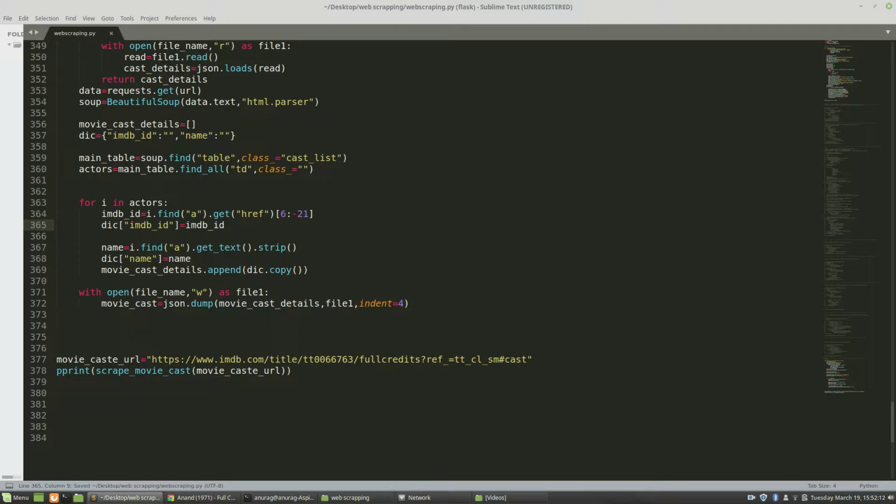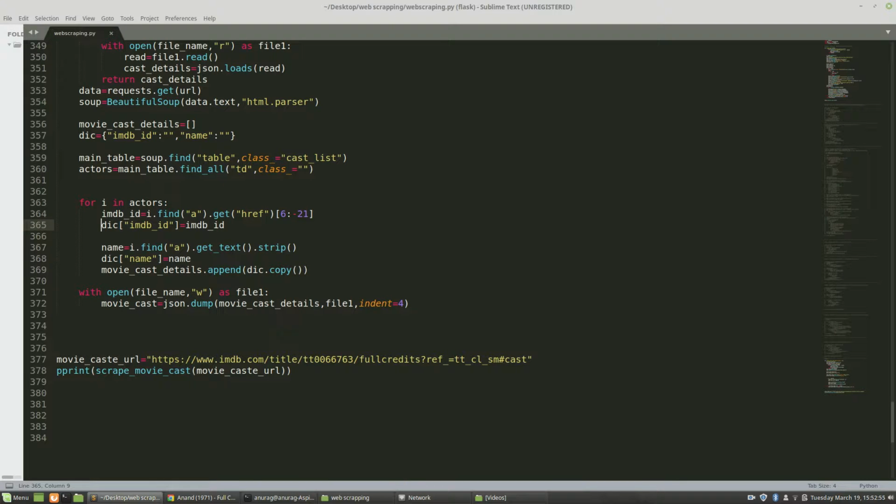So again I have used a for loop here. As you saw, there are many A tags, a list of A tags, in my variable called actors. So I will run a loop here, for i in actors. So i is a particular A tag which contains the name of a cast member working in the movie. For extracting the ID from that URL, I have used this variable called imdb_id. Inside it I am finding, with i.find, the A tag, and I am extracting my URL from that A tag.